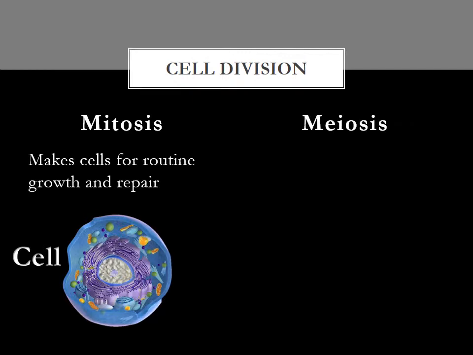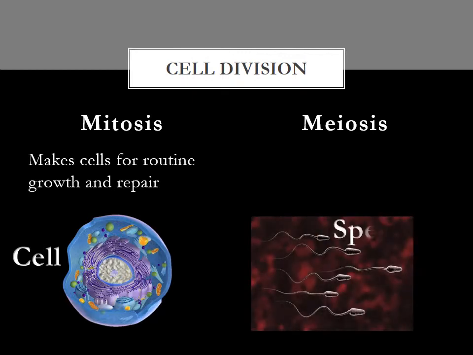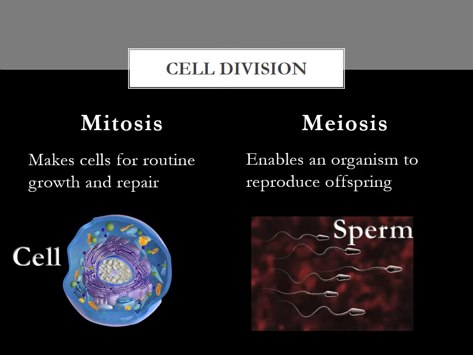The other kind is called meiosis, which happens during the process of reproduction. Meiosis forms sperm and egg cells, which enable an organism to reproduce offspring.